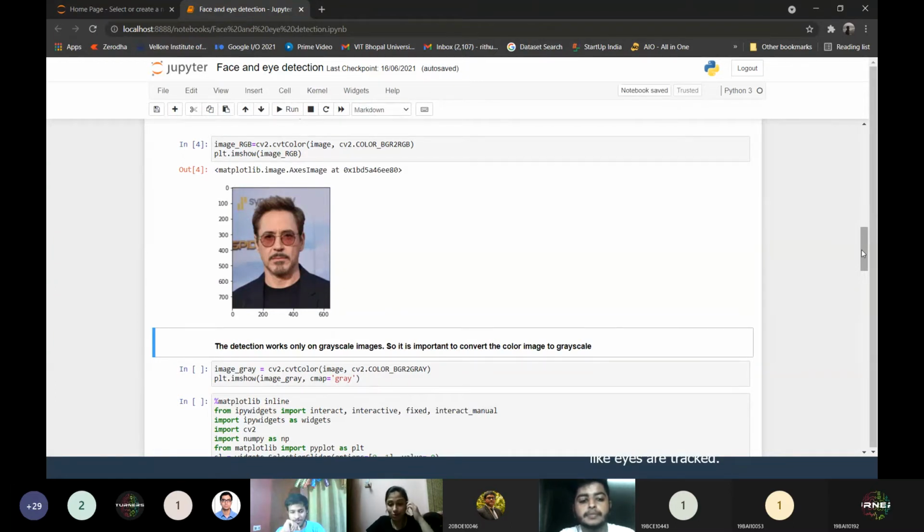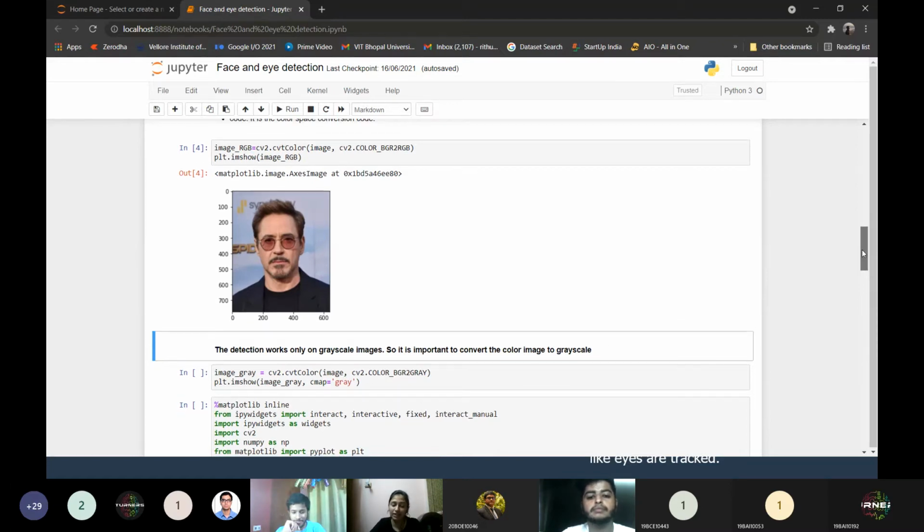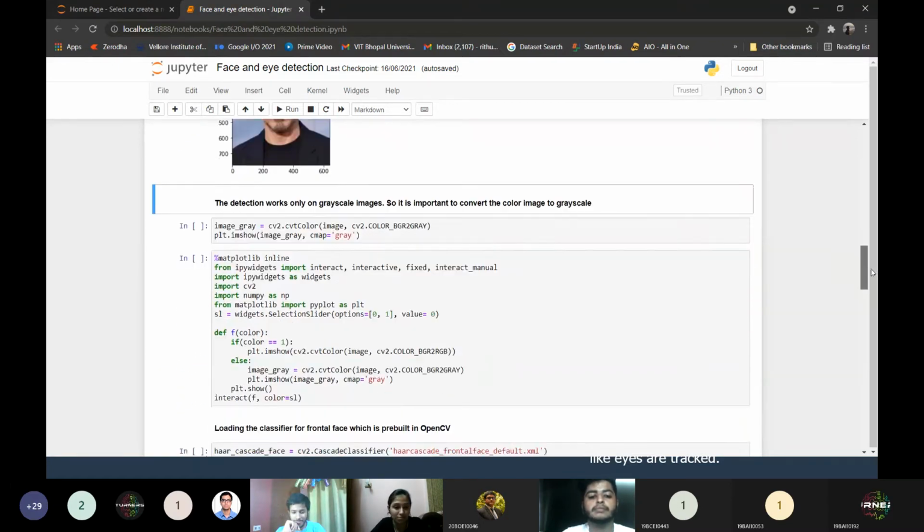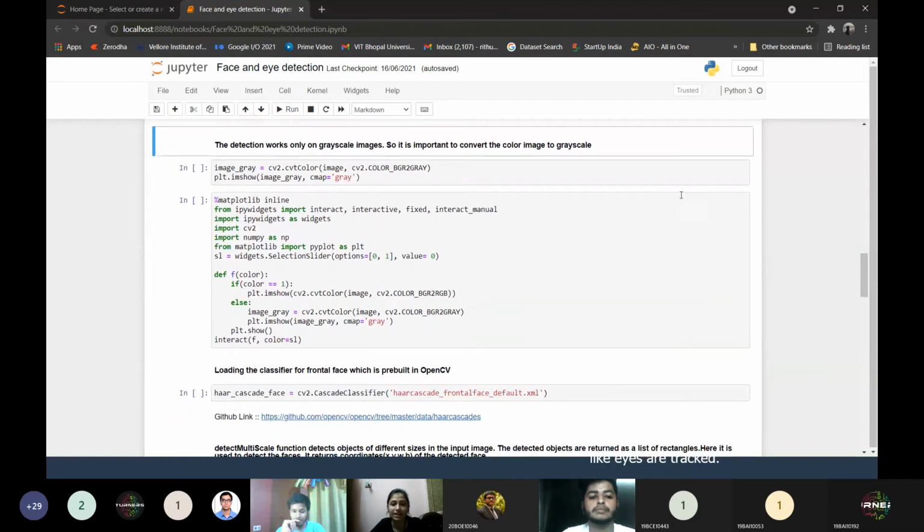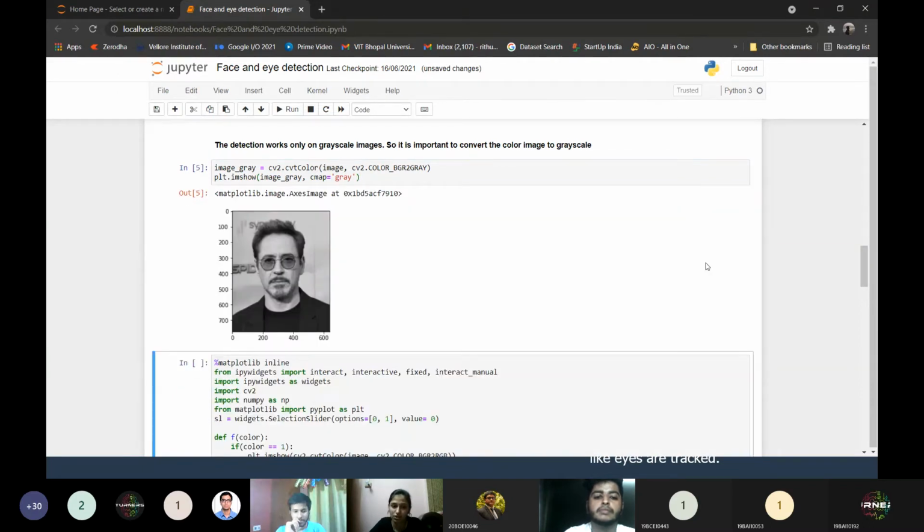Okay, but again, one more problem, the face detection. The classifier uses only the grayscale mode of images to actually detect the faces. So we need to convert this RGB format image to the grayscale format. Again, the same process. I am going to use the cvtColor function to convert my RGB image to grayscale. The same function, I am just changing the color space conversion mode. I run the code and I see Tony Stark in the grayscale mode.